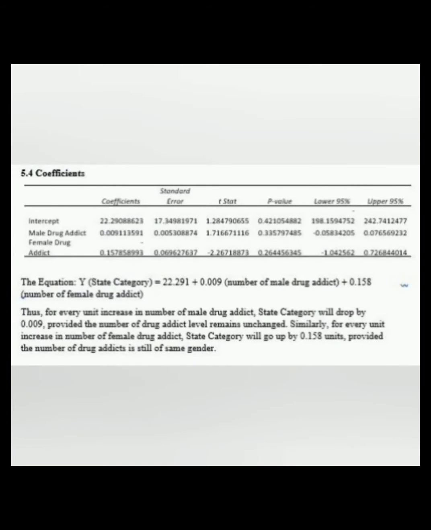5.4 Coefficients. The equation of Y state category equal to 22.291 plus 0.009 number of male drug addict plus 0.158 number of female drug addicts. Thus, for every unit increase in number of male drug addict, state category will drop by 0.009, provided the number of drug addict level remains unchanged. Similarly, for every unit increase in number of female drug addict, state category will go up by 0.158 units, provided the number of drug addicts is still of same gender.